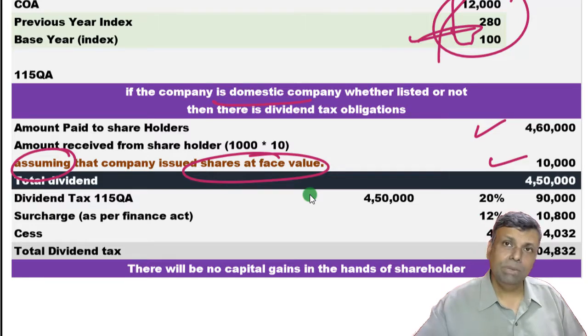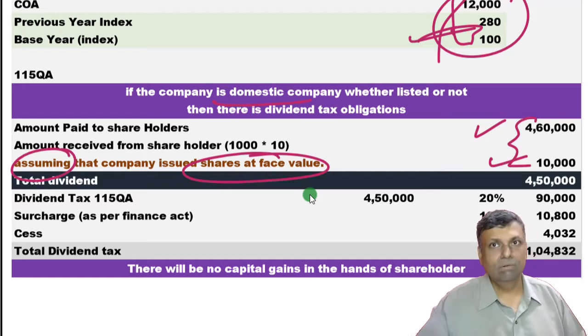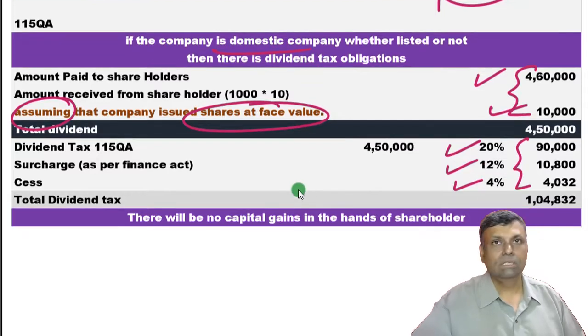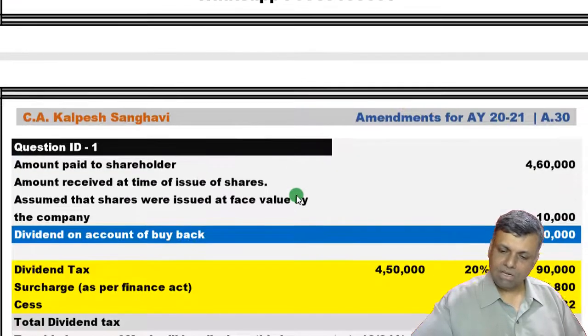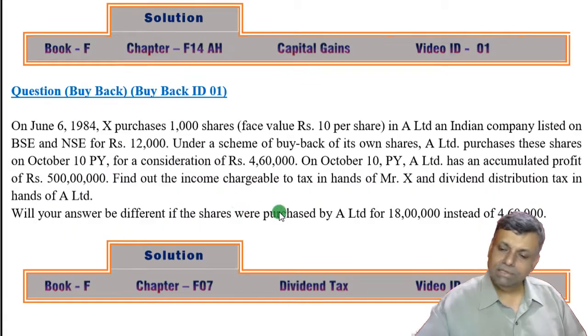So it is what the company is paying you minus what the company had received at the time, because now this dividend distribution tax, the onus is on the company. Okay, so this difference will be the dividend distribution tax base. Okay, on the dividend distribution tax, this is the rate of dividend distribution tax. Here also the surcharge is a fixed surcharge by the Finance Act. So irrespective of whatever the amount is, and the applicable cess, this is the total tax liability on account of dividend distribution tax.